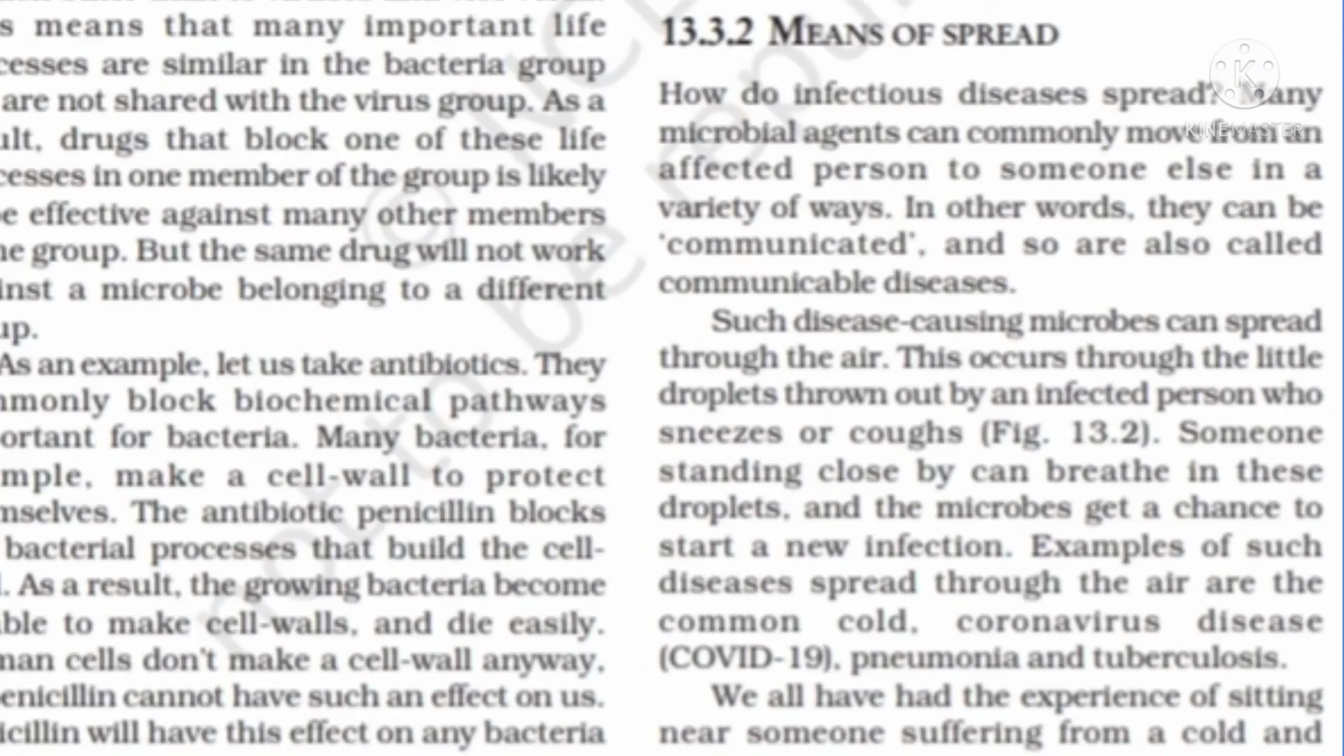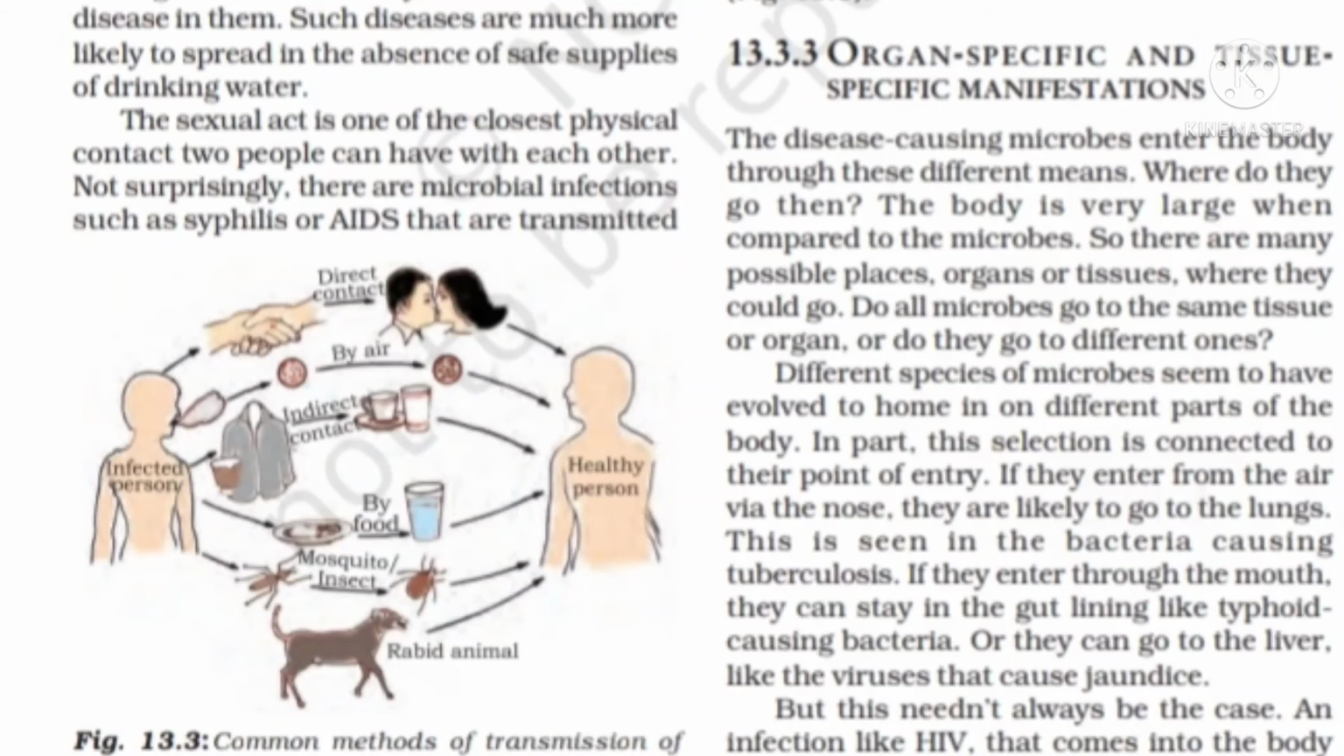Next one is soil contact. Tetanus is a disease caused through the soil. The next mode of spreading disease is indirect transmission, like air and water and also vectors. Through this indirect transmission mode, infectious disease spreads from one person to another.